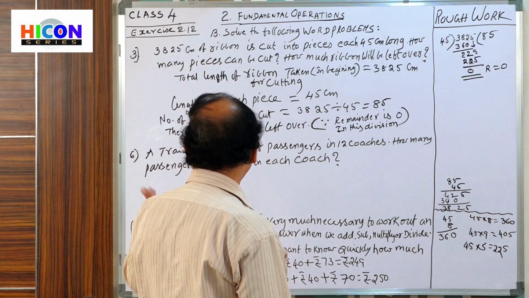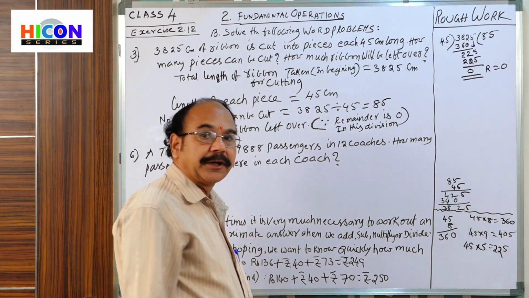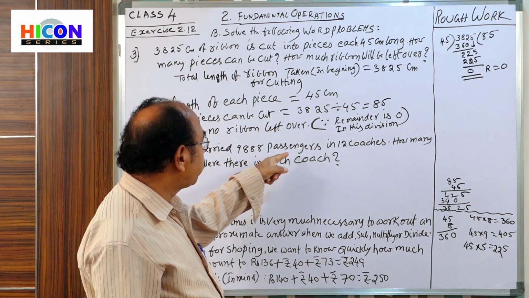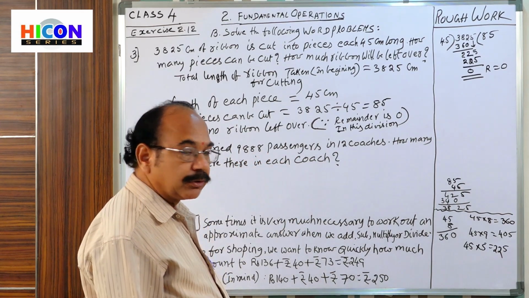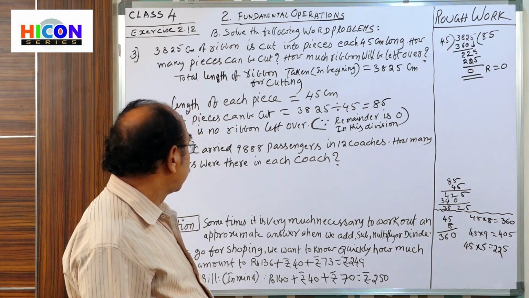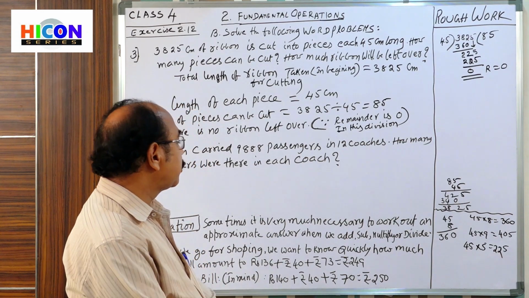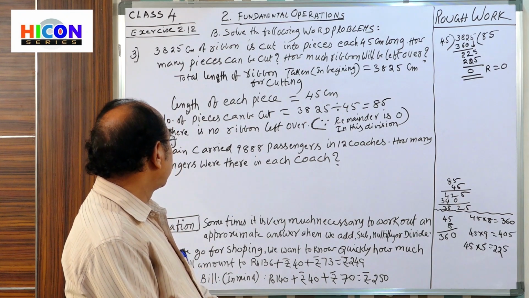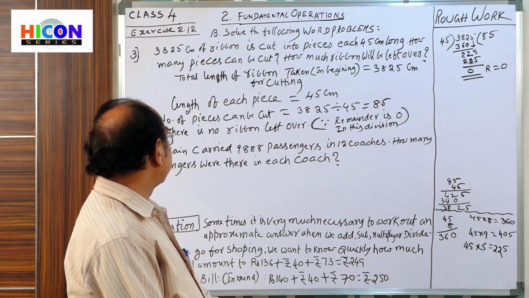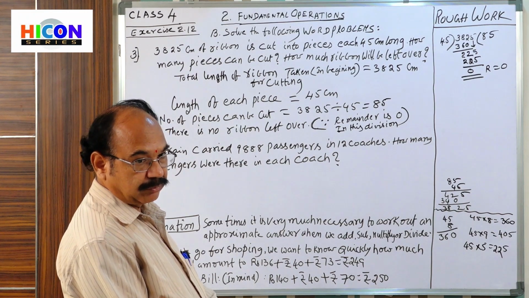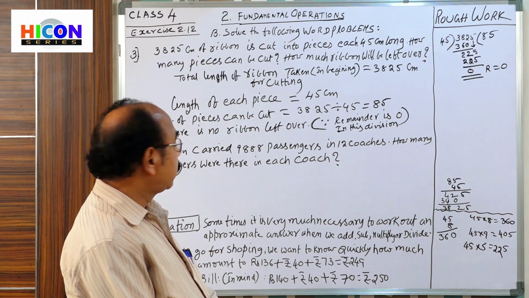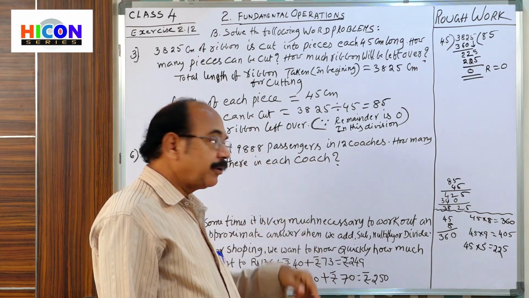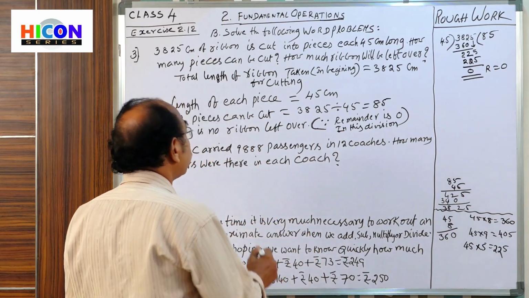Okay. Next we come to the 6th question. A train carried 9,888 passengers in 12 coaches. How many passengers were there in each coach? That is the problem. Okay, children, how many passengers were carried by the train? 9,888. That we write first here.